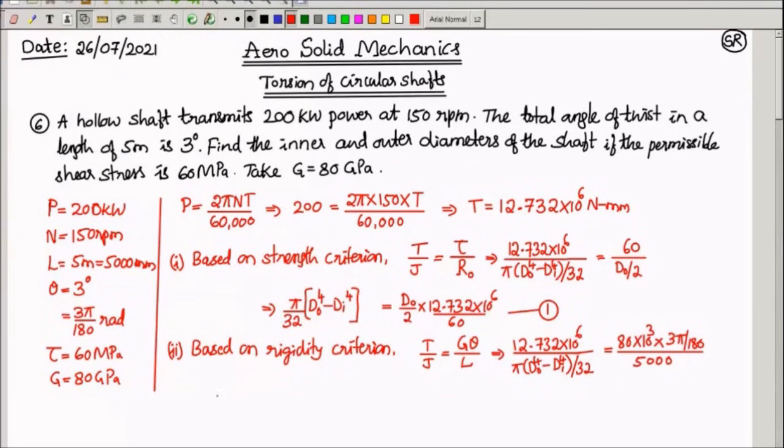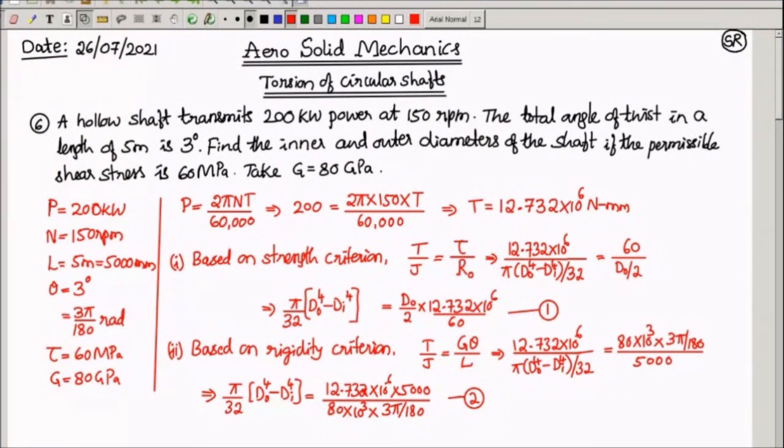From this also I can separate pi by 32 into D naught power 4 minus Di power 4 is equal to 12.732 into 10 power 6 into 5000 divided by 80 into 10 power 3 into 3 pi by 180. This is equation 2. Here also we cannot do anything more than this because D naught and Di both are unknown here.